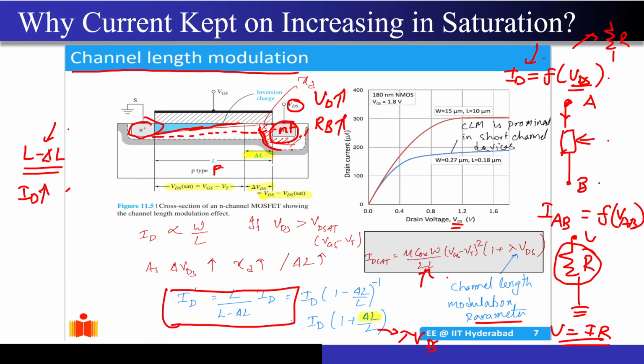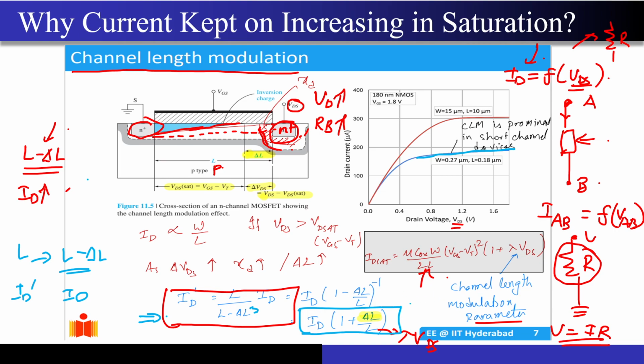Now coming to this channel length modulation, if we try to derive it mathematically, I mean why are we having this slope over here, then you know that my L is actually reducing from L to L minus delta L. Correct. Now if you just put this L and L minus delta L and divide the two current equations, that is ID dash and ID, you will get this particular equation. And now what you will see is that your new ID will be nothing but, you just have to apply a binomial approximation over here. Your new ID will be nothing but 1 plus delta L by L times your old ID value.